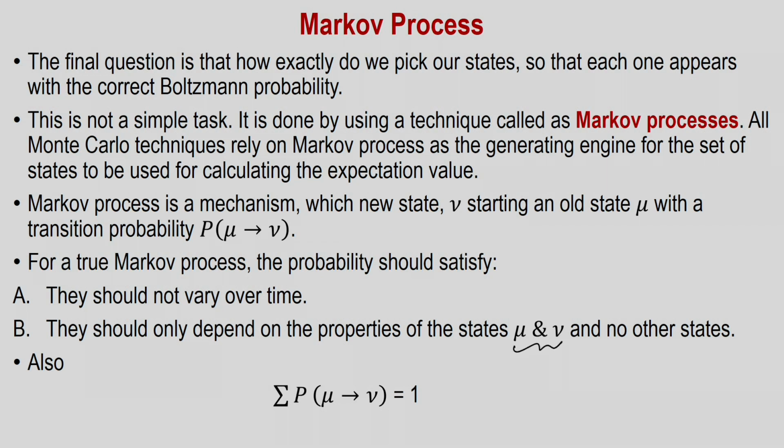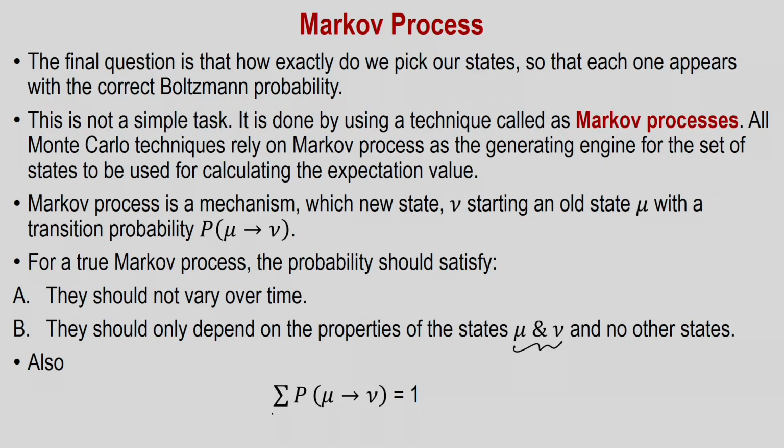So, this is very important: the probability of going from mu to nu will depend upon the properties of these mu and nu states and no other states in the ensemble. And of course, the normalized probability should be equal to 1, and this is true for all final states nu; this is the normalization of the probabilities.